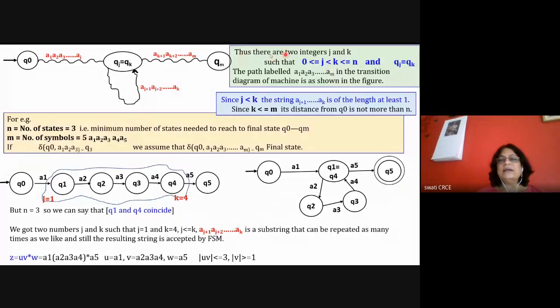Okay. So we say that thus there are two integers j and k such that they are in the range of 0 to n. But the difference between j and k should be at least 1. j is less than k, at least by 1. Okay, so j is smaller than k, and the difference between j and k is at least one. And also we can say that once we get this j and k, we have two states qj and qk, and they are nothing but the same. Okay, so that is the next point.